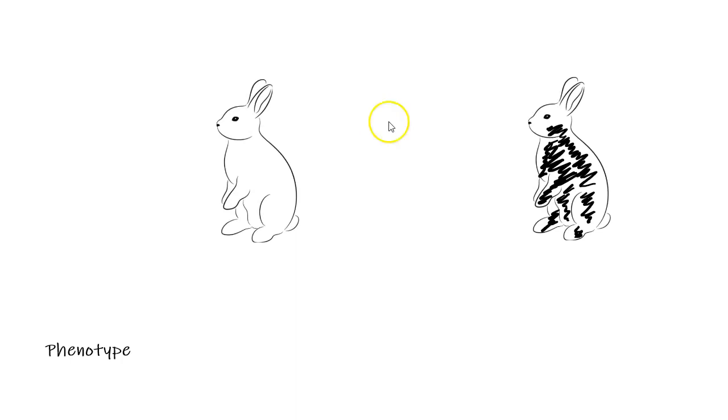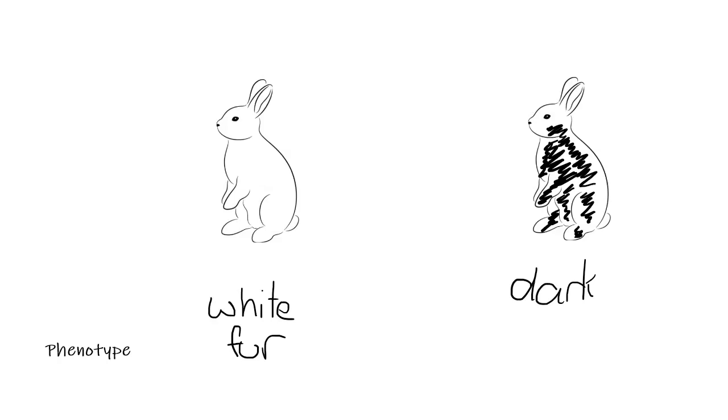So let's continue on to why variation is important. So let's think of two individuals within a species. We have this rabbit here, and the phenotype of this rabbit is that it has white fur, and this other individual here has got the phenotype of dark fur. So why is it that there are differences between individuals within the same species? What benefit does that provide to the species?